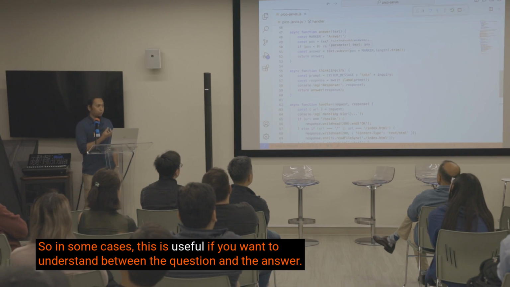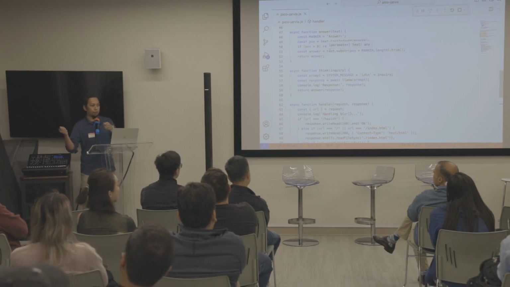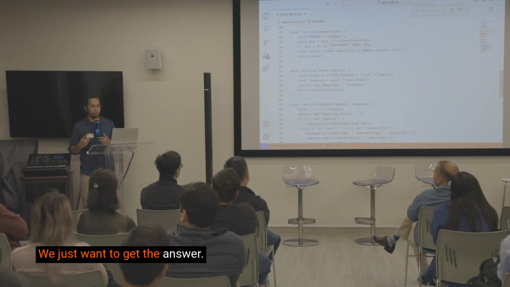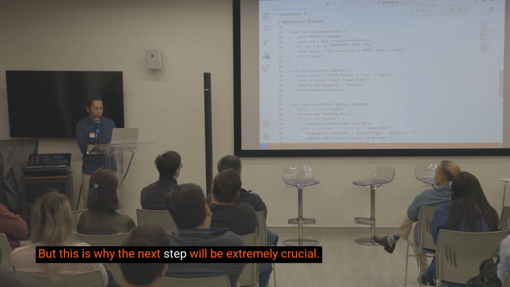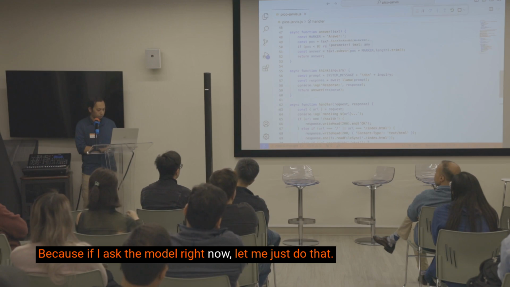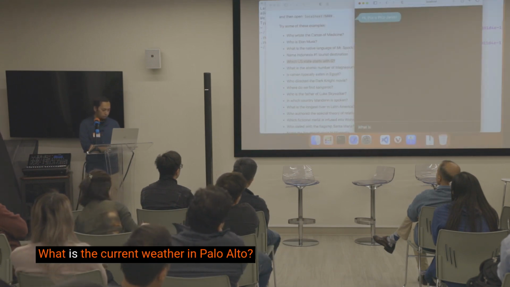So in some cases, this is useful if you want to understand what happens between the question and the answer. If you don't want to treat everything as a black box, how does the model arrive at that conclusion or at that answer? Now, this seems like, well, what's the point, right? We just want to get the answer. But this is why the next step will be extremely crucial, because if I ask the model right now, let me just do that. What is the current weather in Palo Alto?